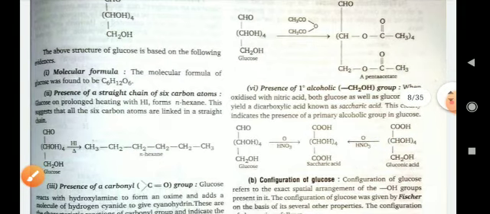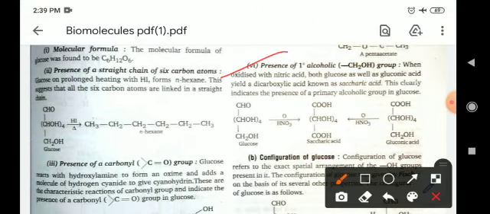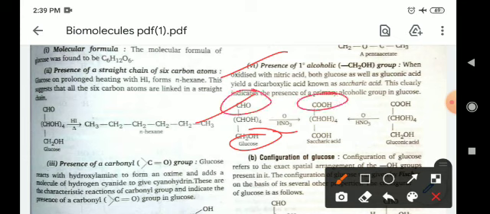Presence of primary alcohol: how can you identify the primary alcohol? When glucose is oxidized in presence of nitric acid, then the primary alcohol and aldehyde will convert into carboxylic groups. This compound is known as saccharic acid.